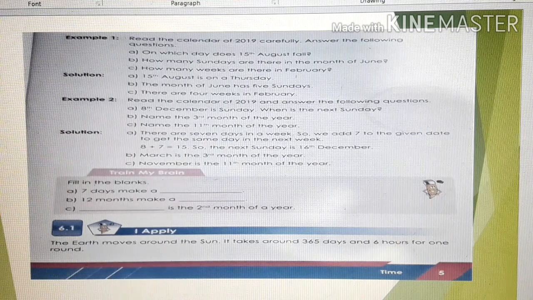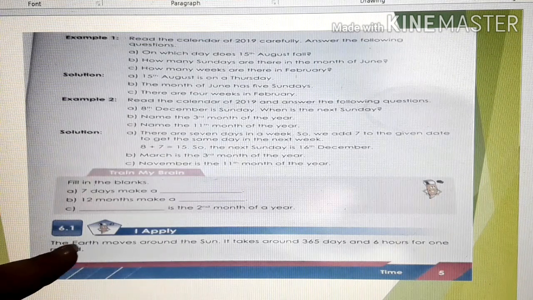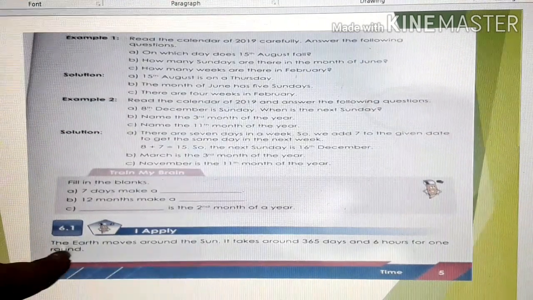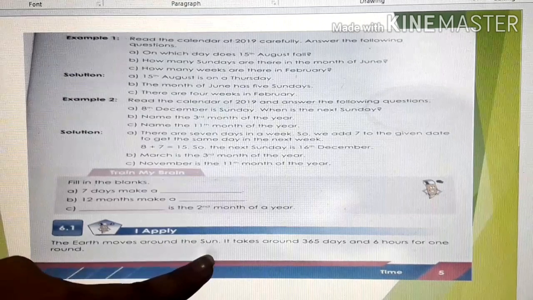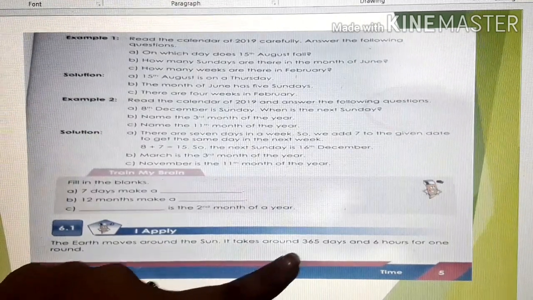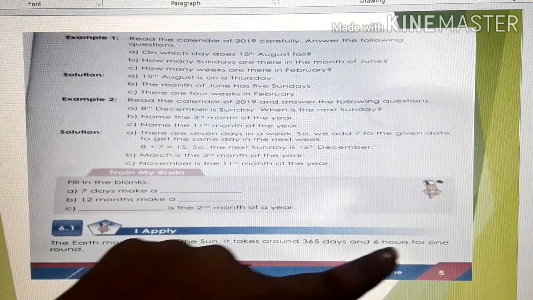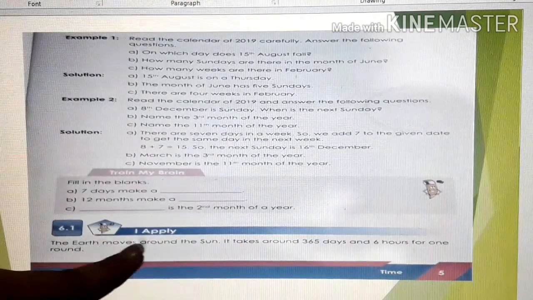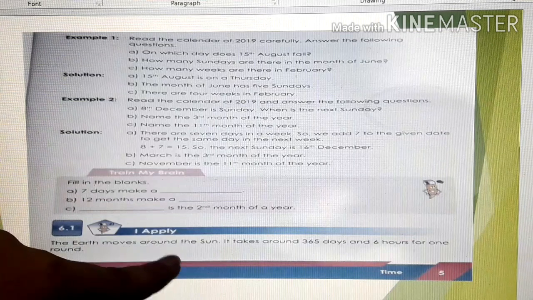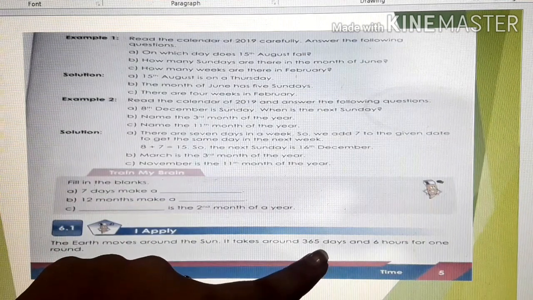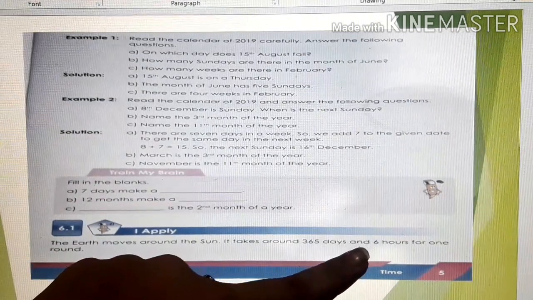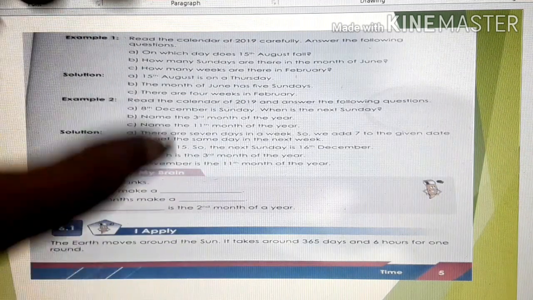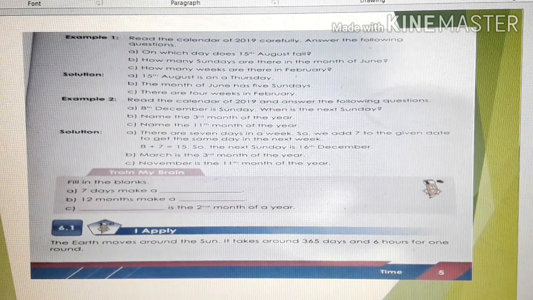Now let's move to the seasons. The earth moves around the sun. It takes around 365 days and 6 hours for one round. When the earth moves around the sun, children, how many days does it take? It takes 365 days and 6 hours for one round. Is it clear, children?